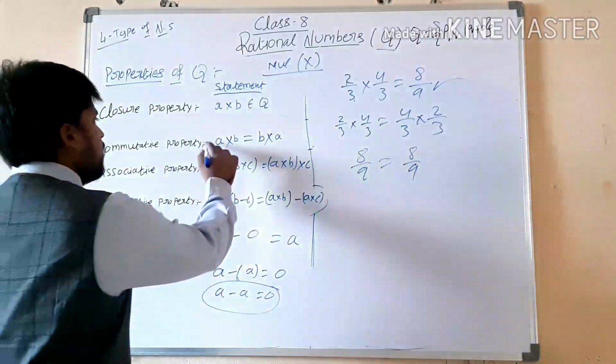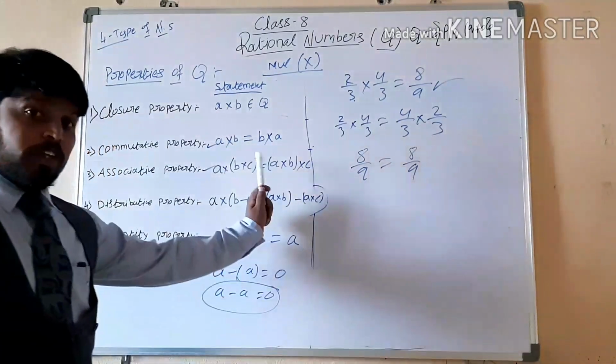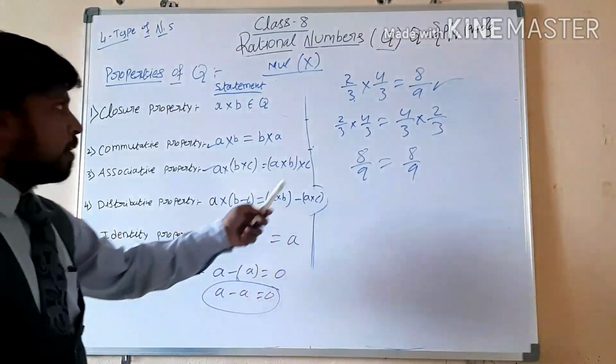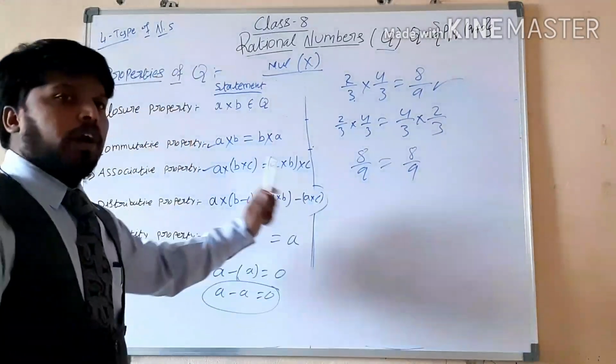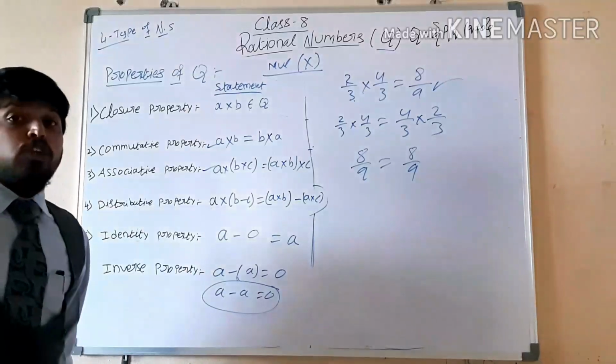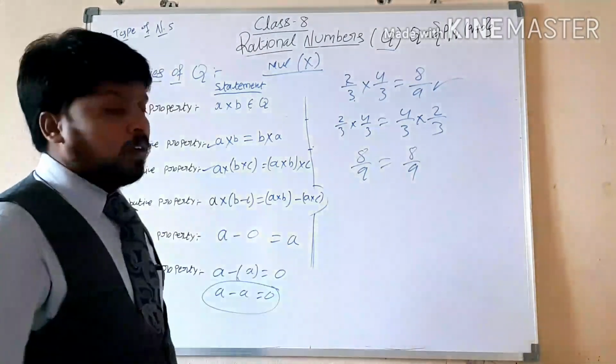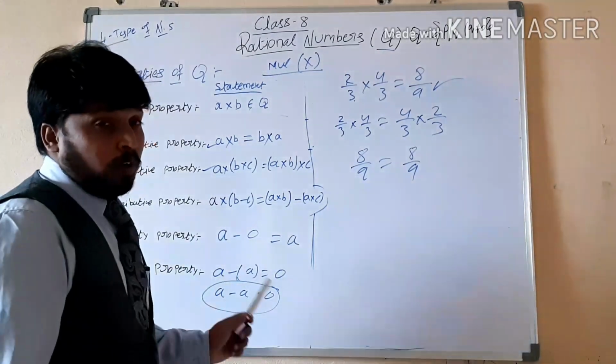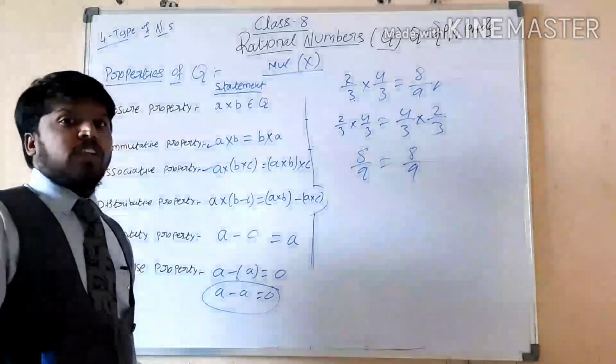Here also we will get the same. Here also we will get the same. Next, distributive property, I already told you that. Under addition and subtraction also I already told you. Next, identity property. I told you that whatever you do, you have to get the same number only.